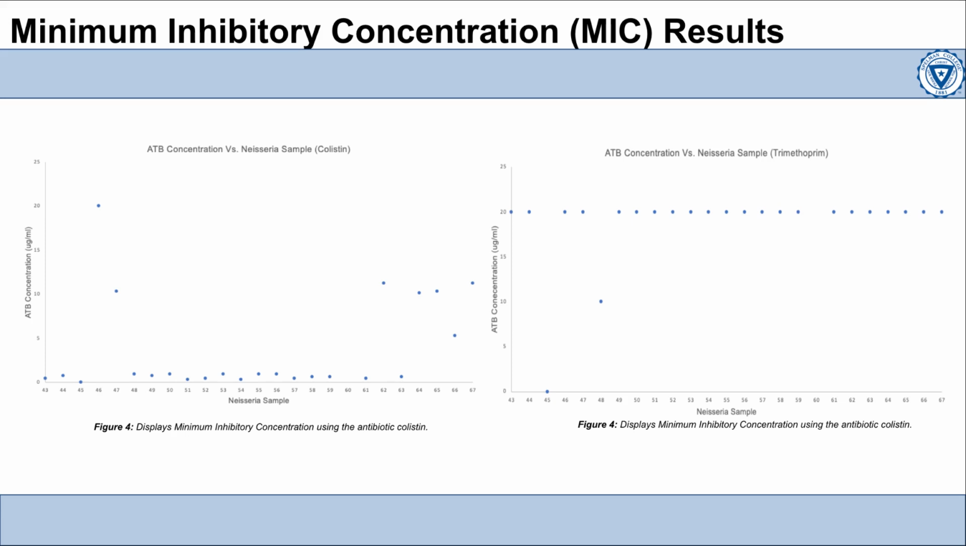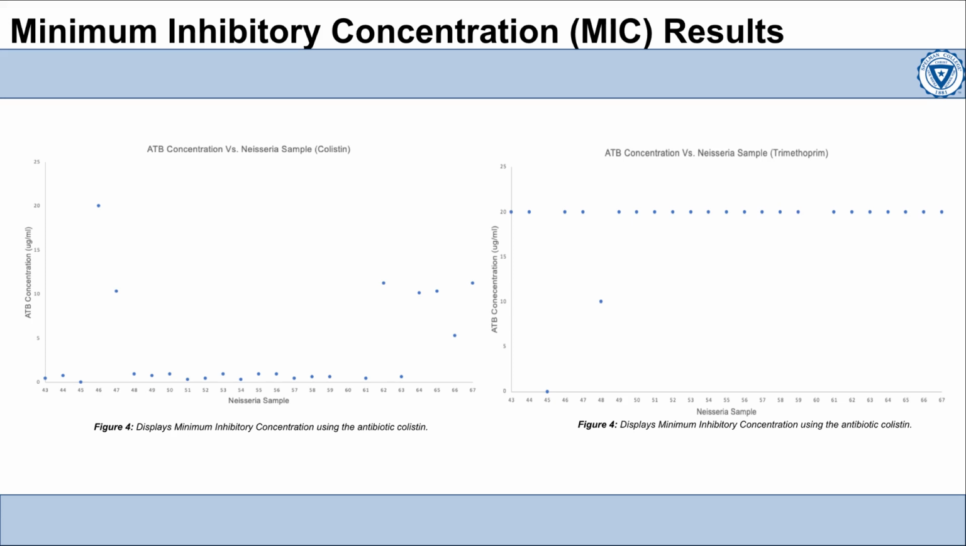On the graph for colistin, 17 commensal Neisseria samples have a minimum inhibitory concentration within a similar lower range, while the 7 other commensal Neisseria exhibit varying ranges of MICs. The Neisseria gonorrhea has an MIC of 11.25 micrograms per milliliter. From these results, it can be concluded that the recommended MIC for colistin for most commensal Neisseria would be within the range of the 17 samples displayed, averaging 0.8 micrograms per milliliter.